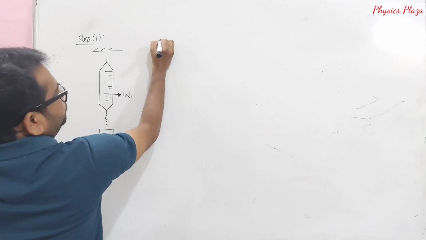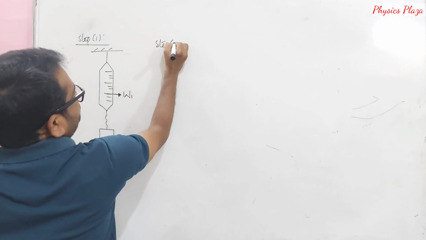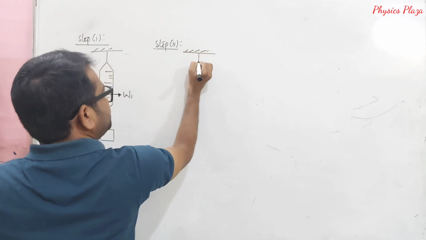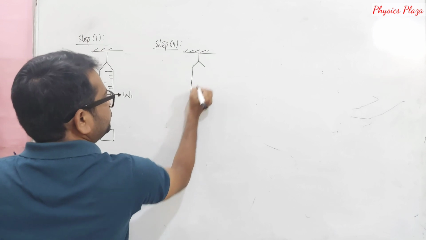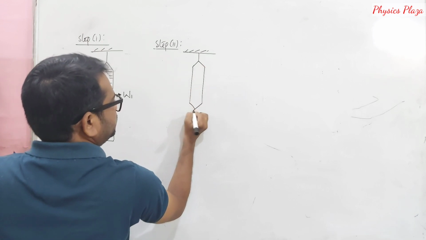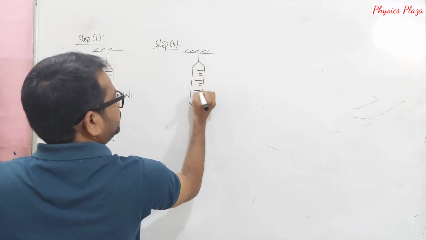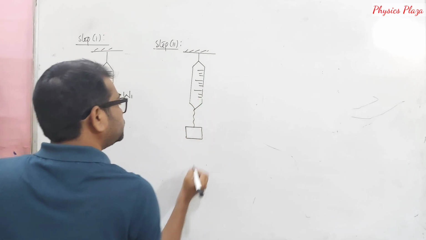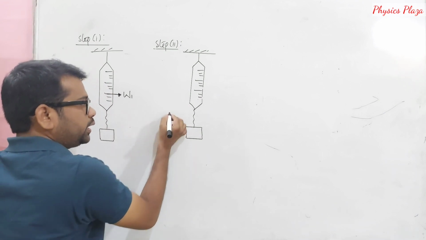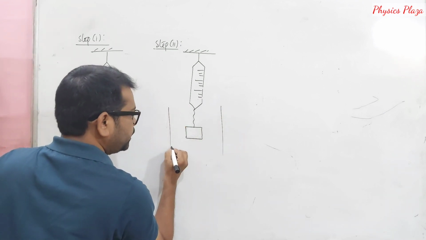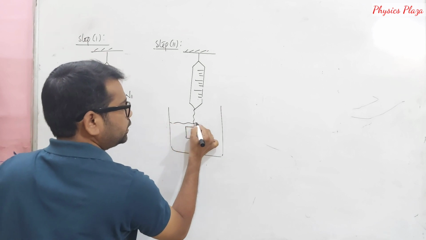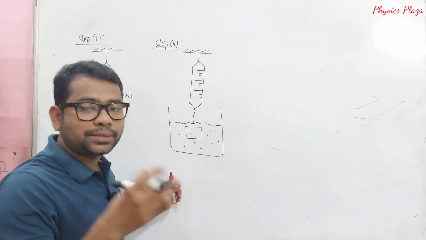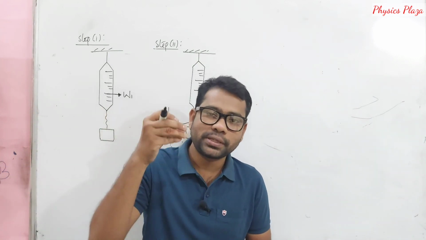Now, step 2. Same body with the same spring balance. Here is the spring balance, and here is the solid. Now try to immerse this solid in a fluid. When you place a solid in a fluid, what will happen?